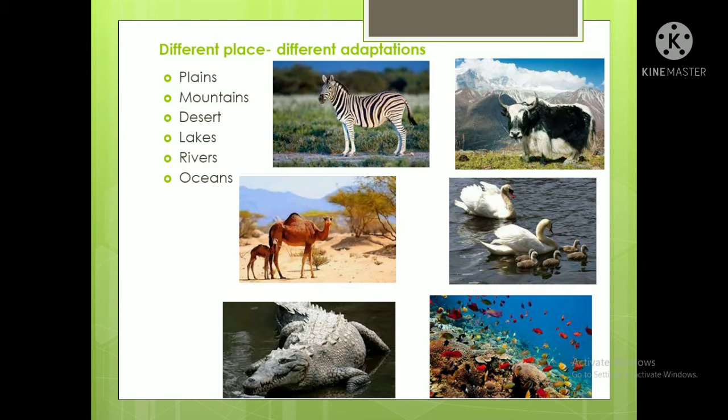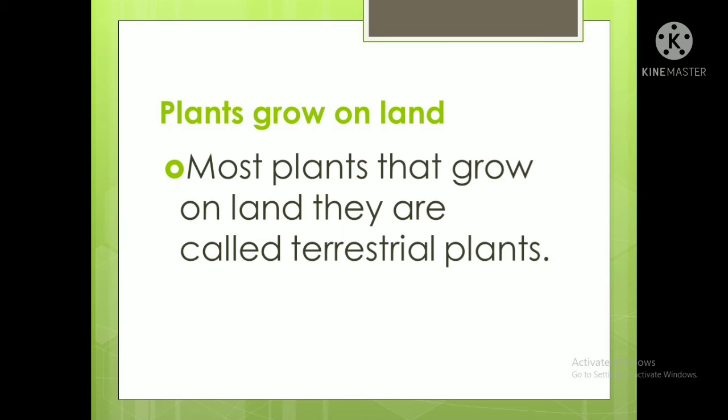Now we will study slowly, one by one, about the plants. Let's start. What is given here? That plants grow on land. Yes, plants grow on land, and the plants that grow on land are known as terrestrial plants. This is very important. It is given in the book also.